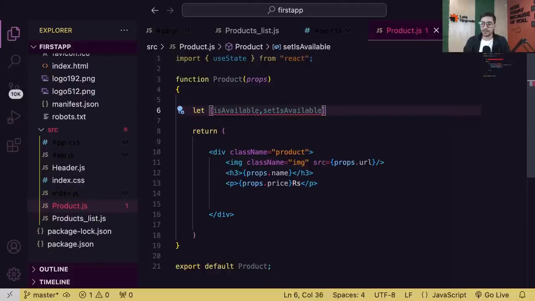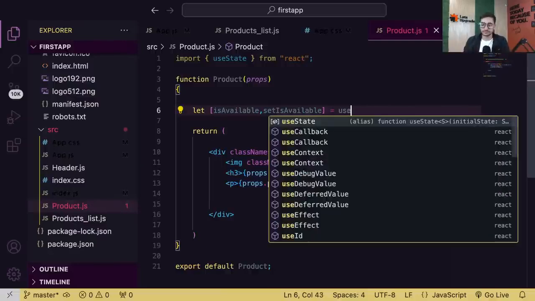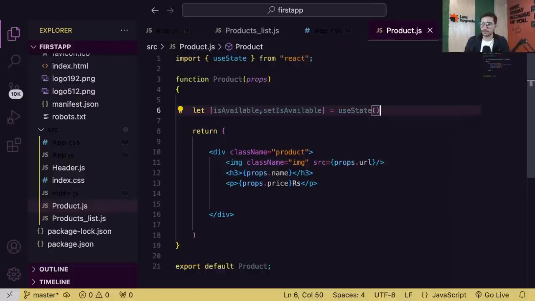So guys, my state variable name is isAvailable, and the function which I'll use to change that variable's value is called setIsAvailable. Simple logic. isAvailable, setIsAvailable. Name, setName. Age, setAge. Now let's give it an initial value of, let's say, yes. So that means in this component, I have a variable called isAvailable whose value is yes.